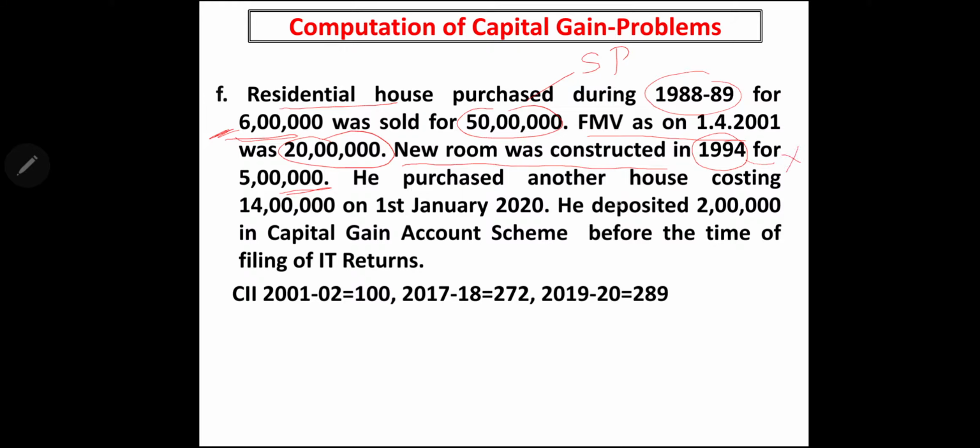Next, he purchased another house costing 14 lakh. So he has invested in the purchase of a new house within 2 years of sale. Therefore, this comes under the deduction section 54. He deposited 2 lakh in capital gain account scheme before the time of filing of IT return. So this is also given under section 54 as exemption. CII base year is given as 100, 2017-18 is 272 and 2019-20, the year of sale, is 289.